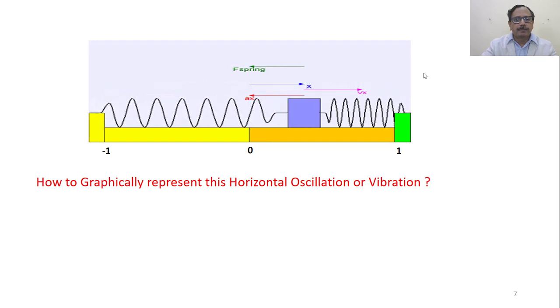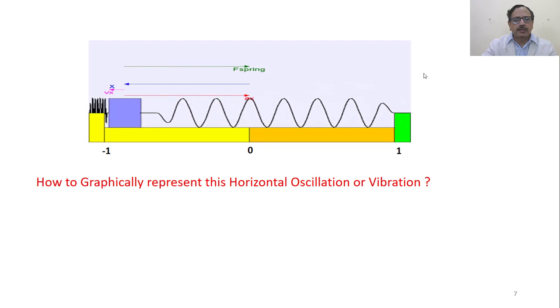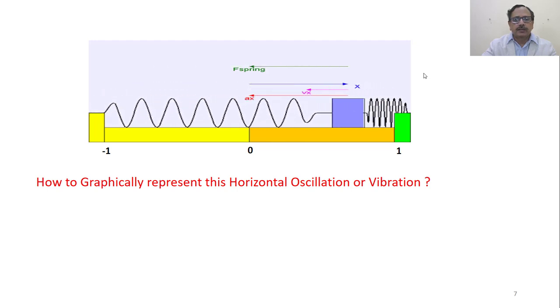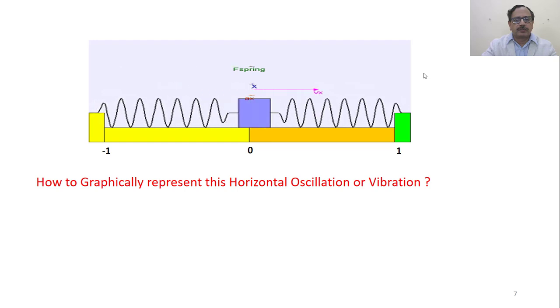So as it is pulled by the spring on the other side, it is moving in that particular direction.